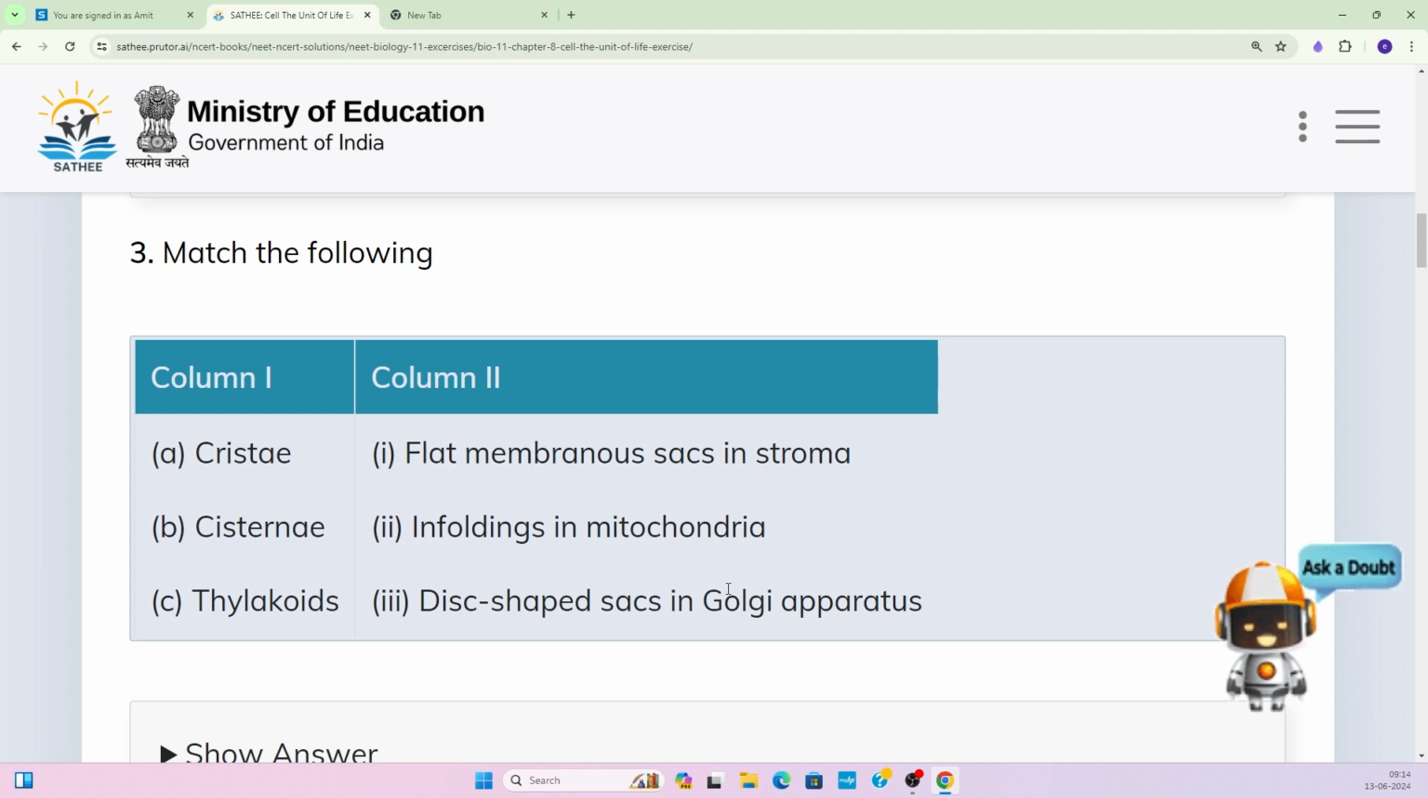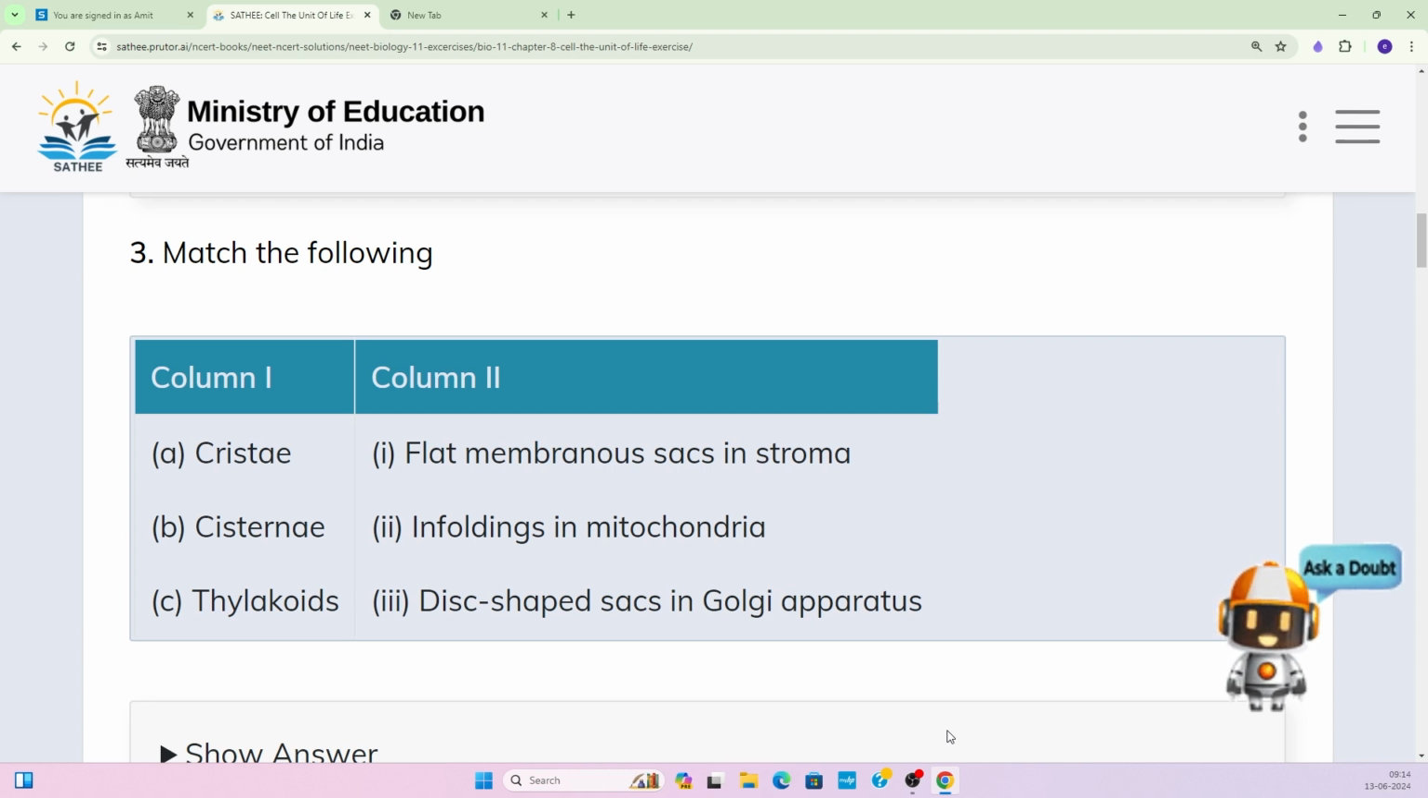Now talking about the cisternae. Where is it present? Cisternae is present in the disc-shaped Golgi apparatus. If you see the Golgi apparatus structure, you can see the disc-shaped, flattened structures, parallel to each other, and their number can be 4 to 10 or even 12. And these flattened structures are called cisternae. So these are the disc-shaped sacs in the Golgi apparatus, right? So B is matching with 3.